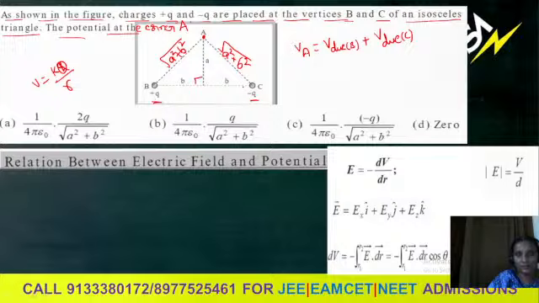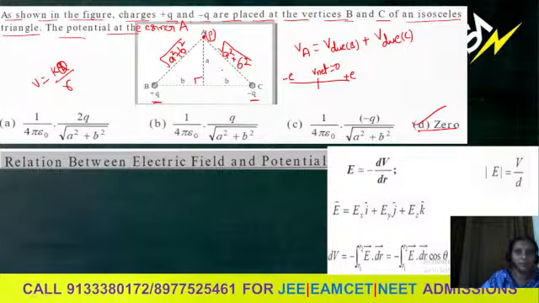Equal distances and equal, opposite charges. From this point, B and C are at equal distance and opposite charges. Just before we had a question, one point between two equal and opposite charges at the midpoint, V net value 0. Directly you can answer 0.